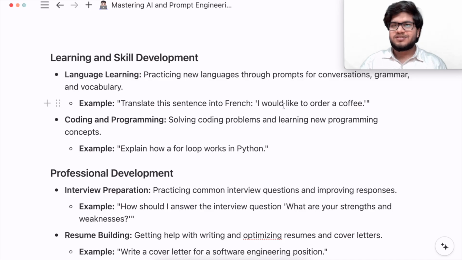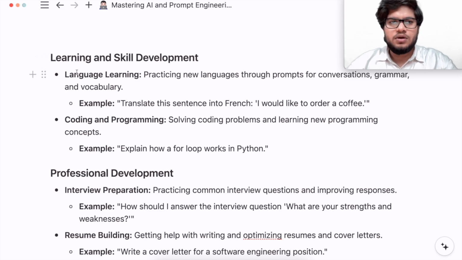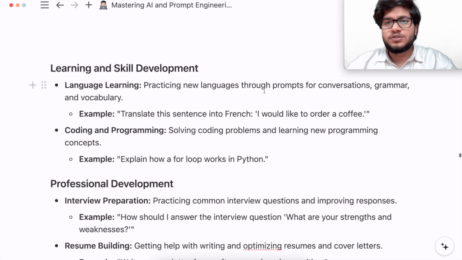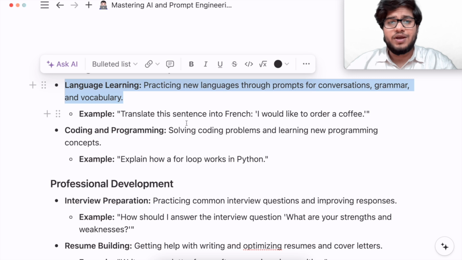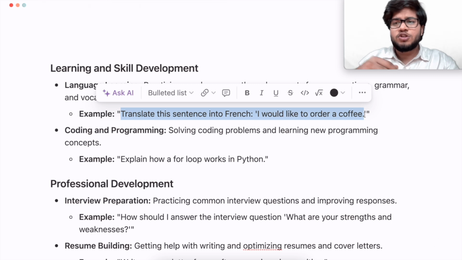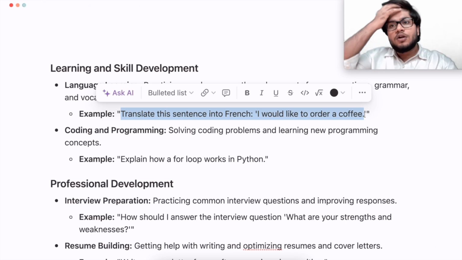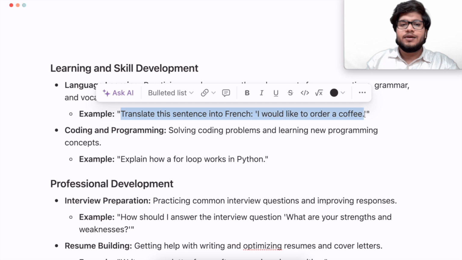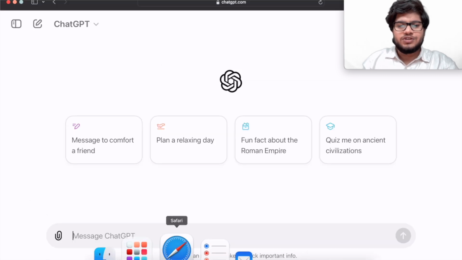Let us now learn some more real life applications. So you can also use ChatGPT for learning and skill development. For example, if you want to learn a particular language, practice new languages through prompts for conversations, grammar, and vocabulary. For example, if you want to learn French, you'll ask small things from ChatGPT to translate to you in French. Let's go to ChatGPT.